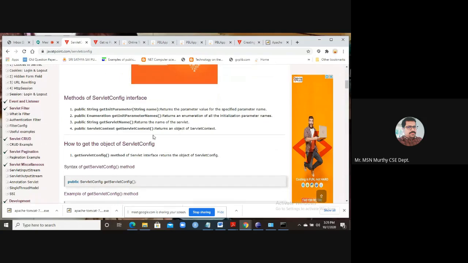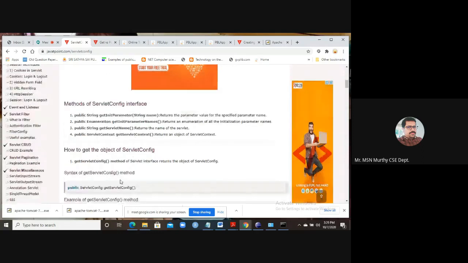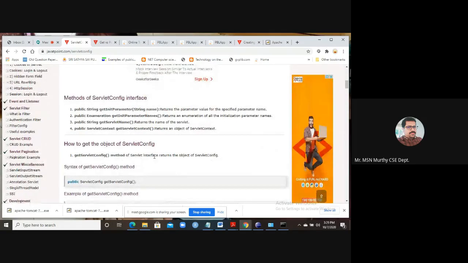I just told you there are init parameters. The other type of parameters are context parameters. The getServletConfig method returns the object of ServletConfig.